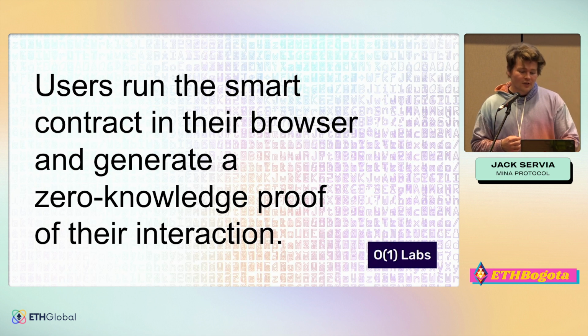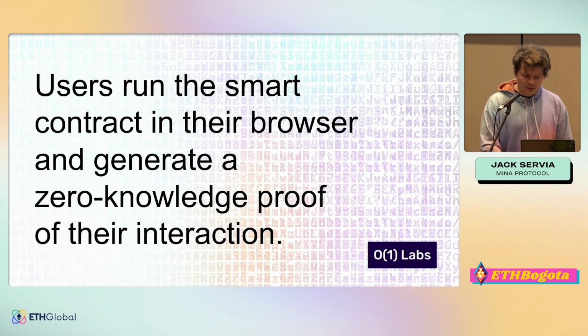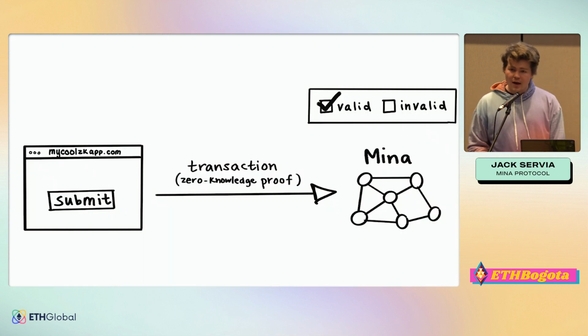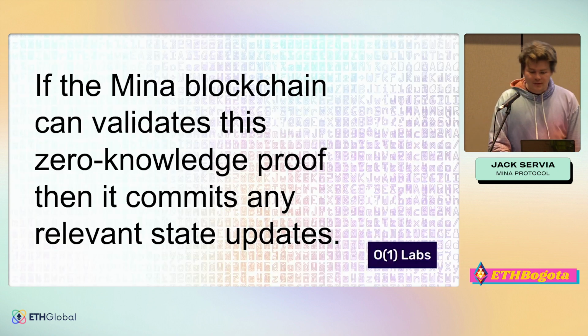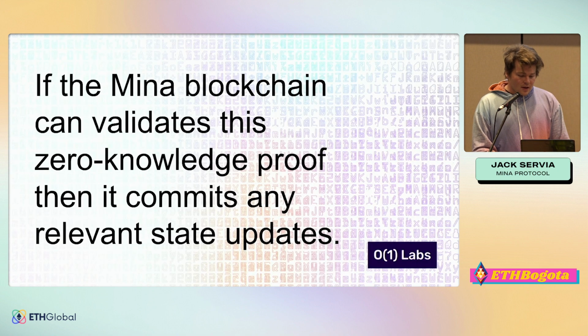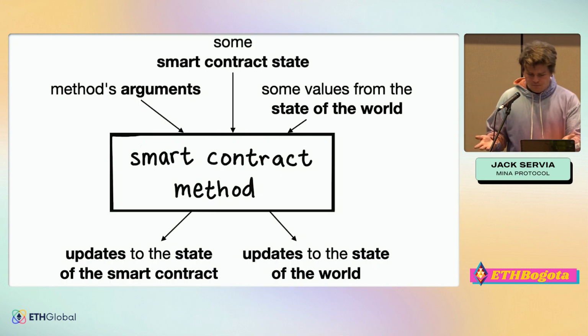So then the user will run the smart contract in their browser, and they'll generate a zero knowledge proof of their interaction, proving that it was allowed. And then they'll send this proof to Mina, and Mina will check it against the verification key that's stored on chain, and if it passes, then the transaction goes through, and if it doesn't, then it fails. If the transaction does go through, then it commits any of the relevant state updates that were associated with the proof.